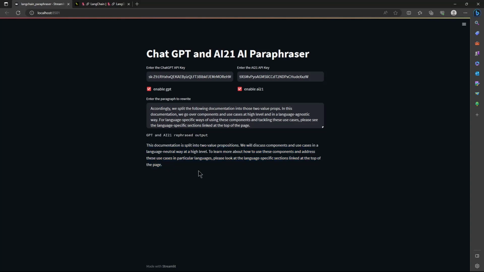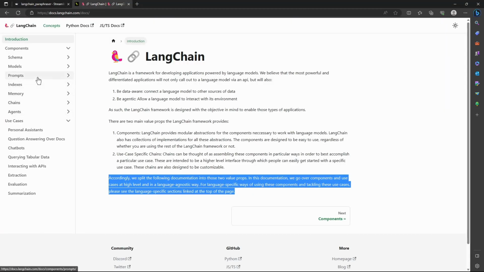So this is the end product that we are going to build. We are going to see the code and I'll walk you through how you can develop and build something like this, and you can commercialize it by adding more complex features just by following the LangChain documentation. So let's get into it.